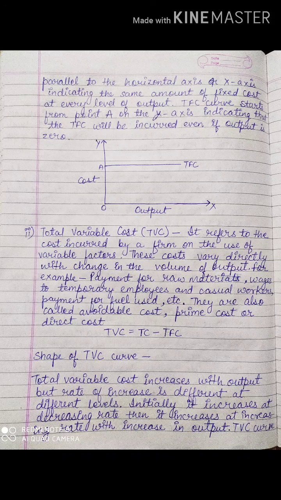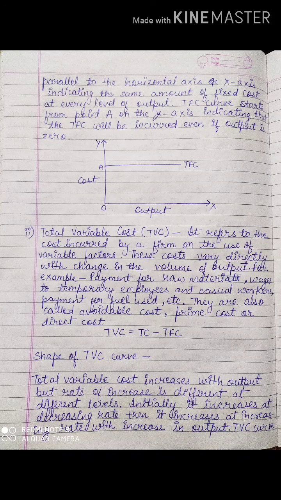The total fixed cost curve starts from point A. You can see it is not starting from the origin. It is starting from point A on the y-axis, indicating that the total fixed cost will be incurred even if output is 0. Do remember that. That is what I told you. Even if there is no output, still fixed cost is there.